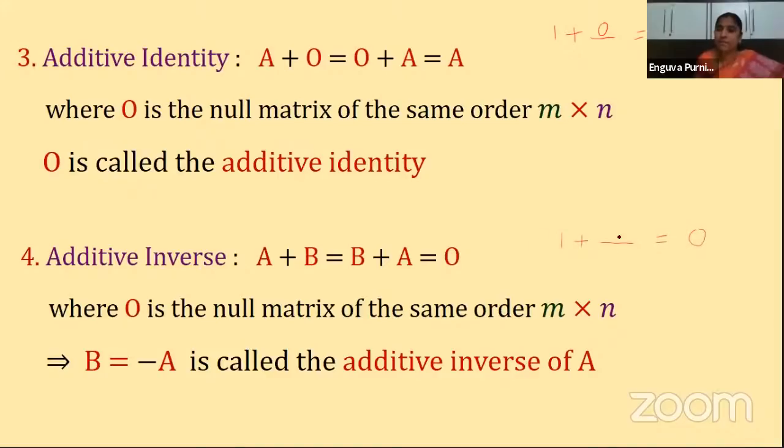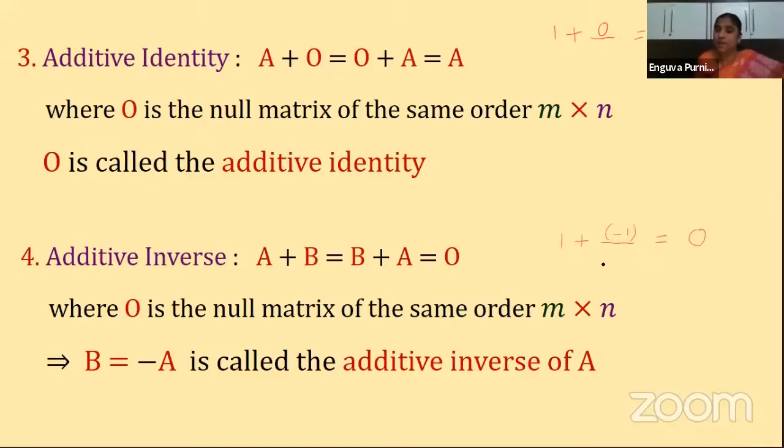How much should I add to 1 to get the sum as 0? 1 plus minus 1 gives you 0, yes? So this minus 1 is called the additive inverse.